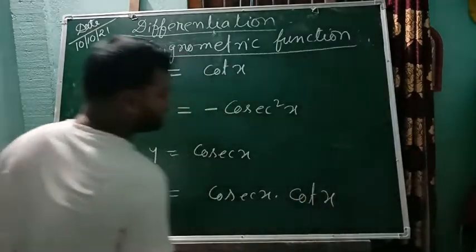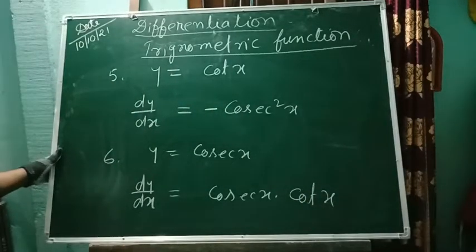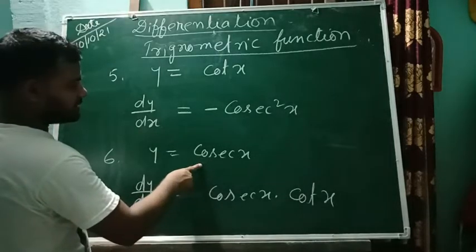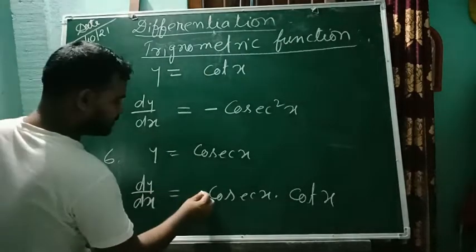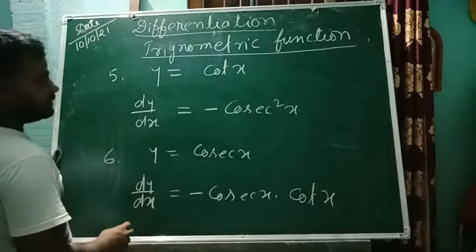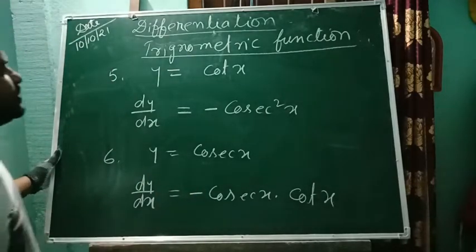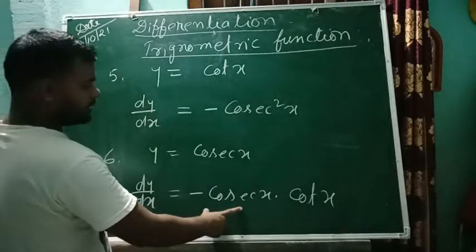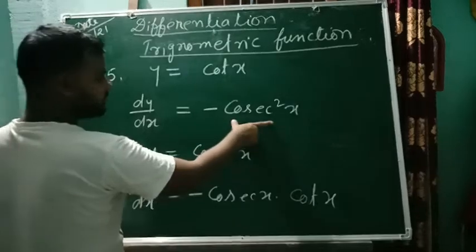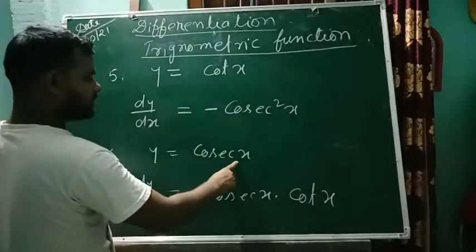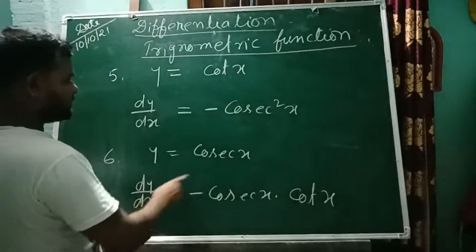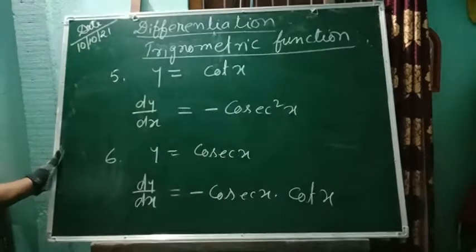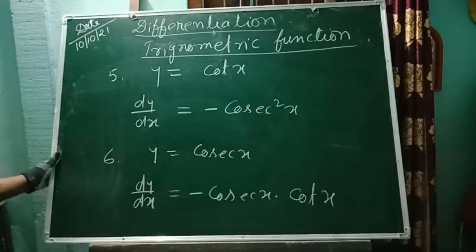I am telling this just to get the relation, just to remember in a simple way. Since sine is negative, the opposite of sine is also negative, so in differentiation, in the answer it will be negative. When it is cot x, it is minus cosec square x. And when it is cosec x, then the differentiation of cosec x is minus cosec x into cot x. Take a screenshot.